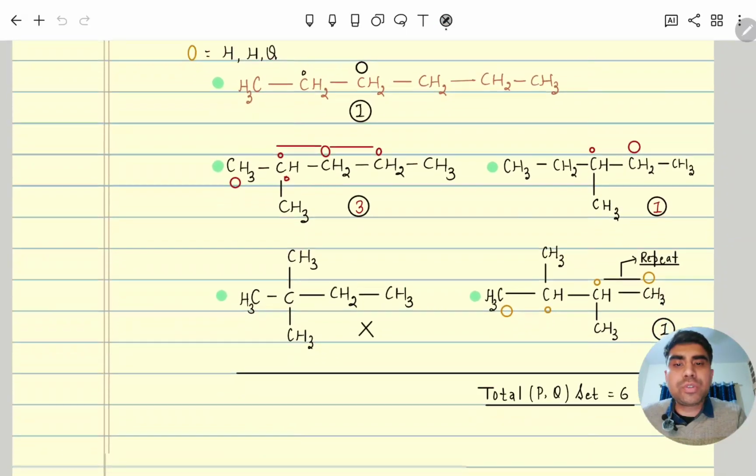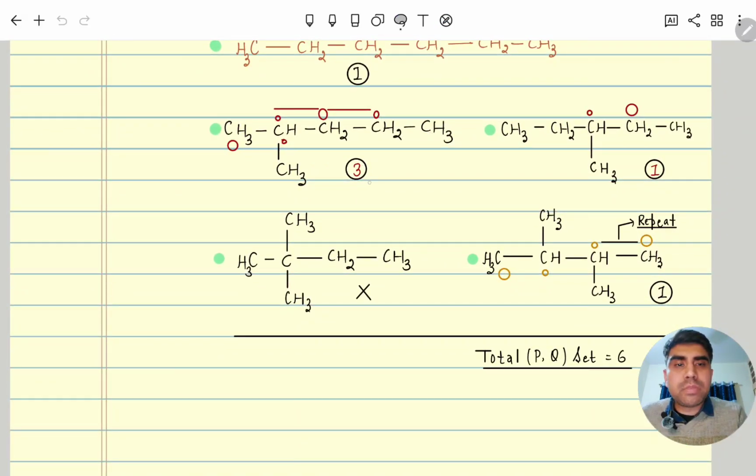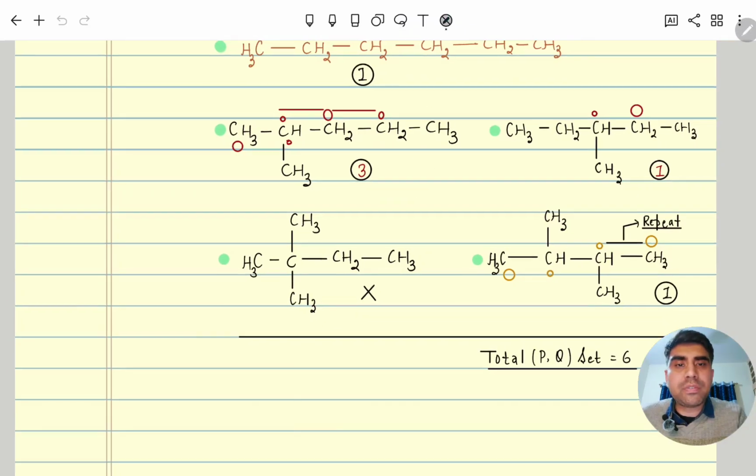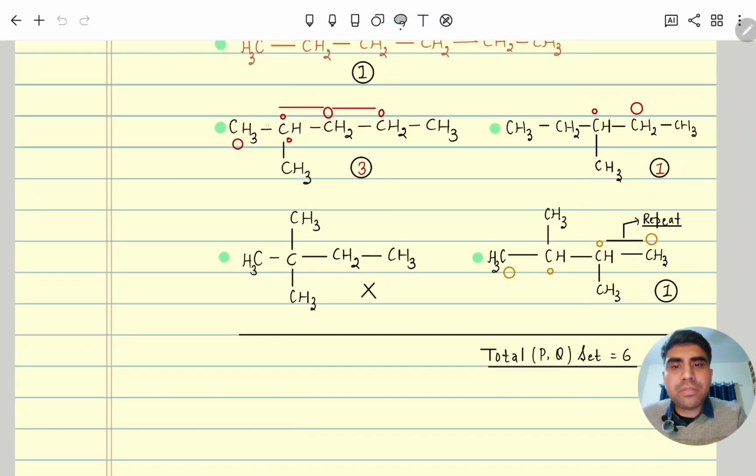Now moving to the branched ones. A 5 carbon main chain with one branching at 2. Now if this is the front carbon, it has CH3 and hydrogen, so this will be Q, and the back carbon should have hydrogen.